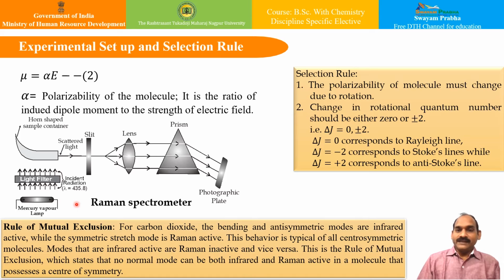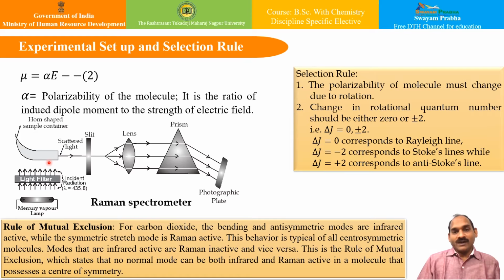Basically the intensity has to be very high because the light has to be scattered, and whatever scattered light we get is of very low intensity. Therefore the intensity of the incident light should be very high, and the monochromatic light is allowed to be incident with this higher intensity on a sample which is kept in a special type of cell. This is a horn shaped sample container.